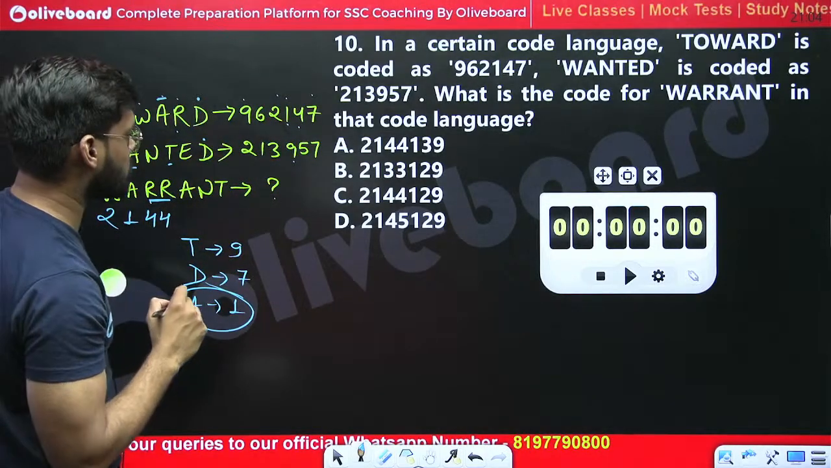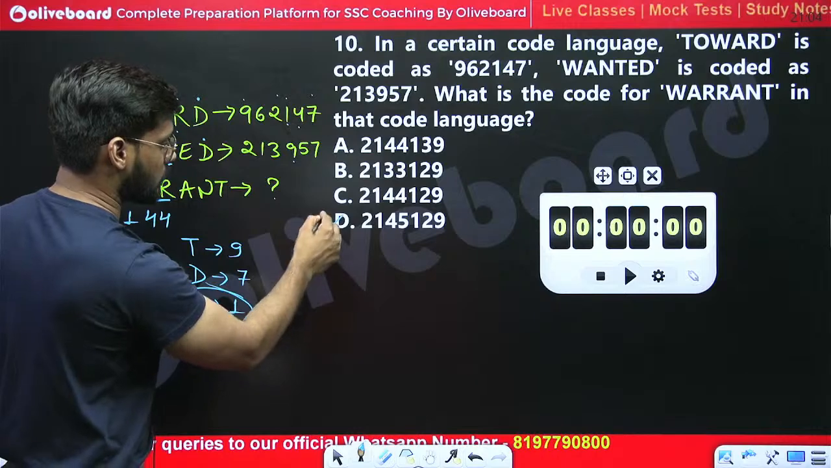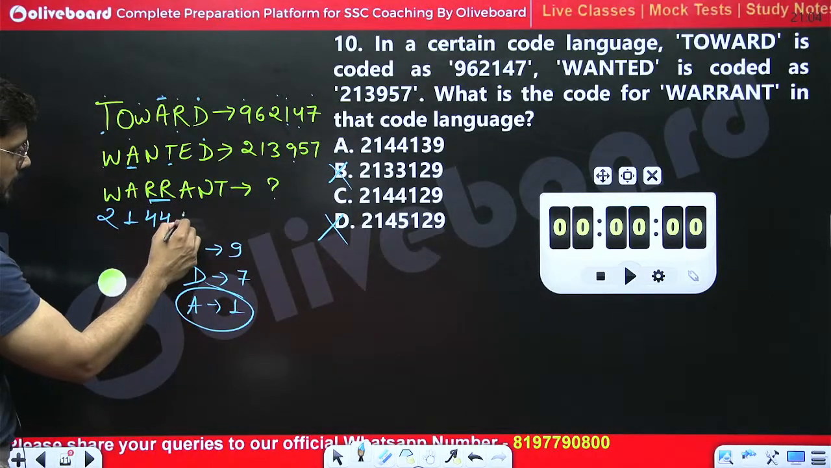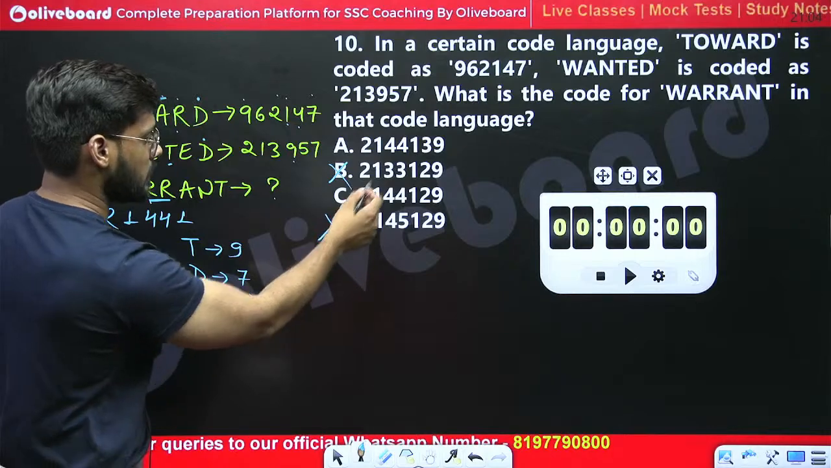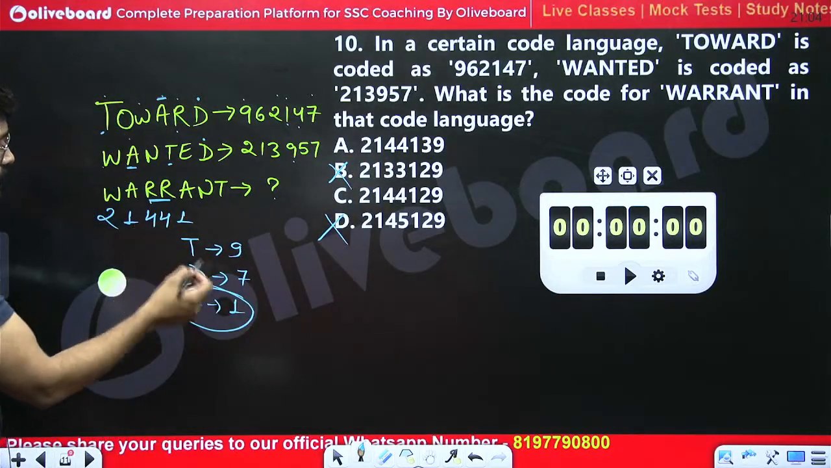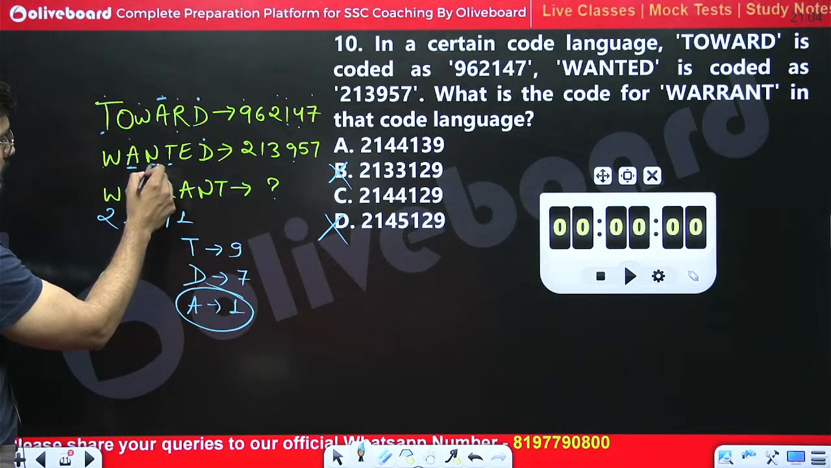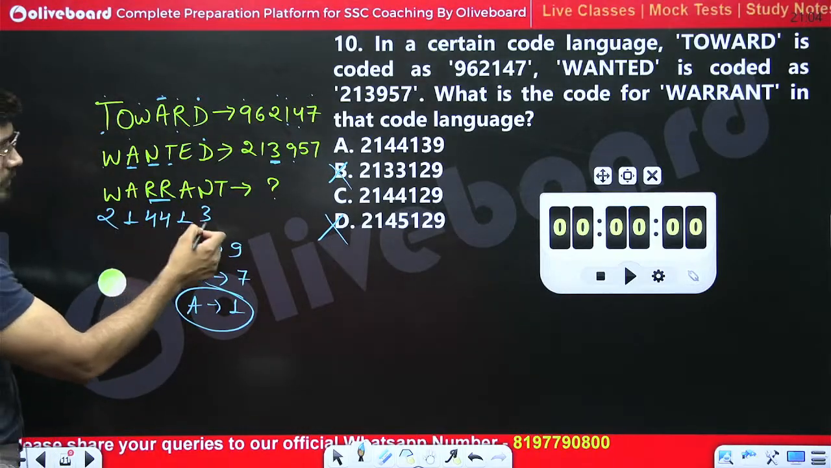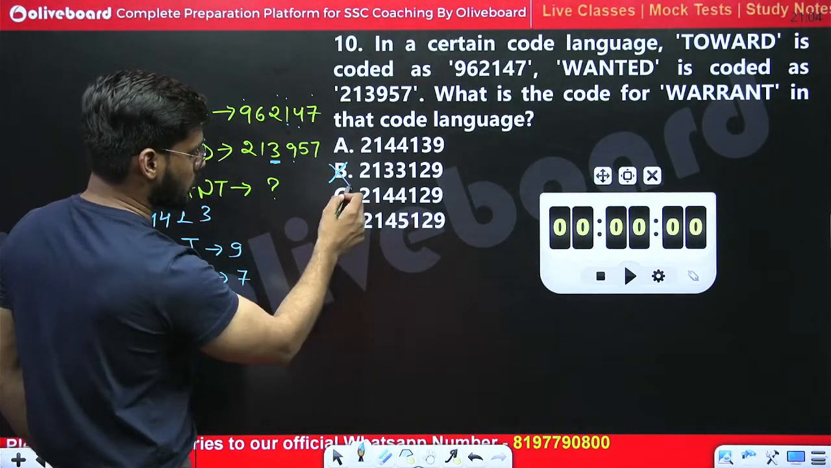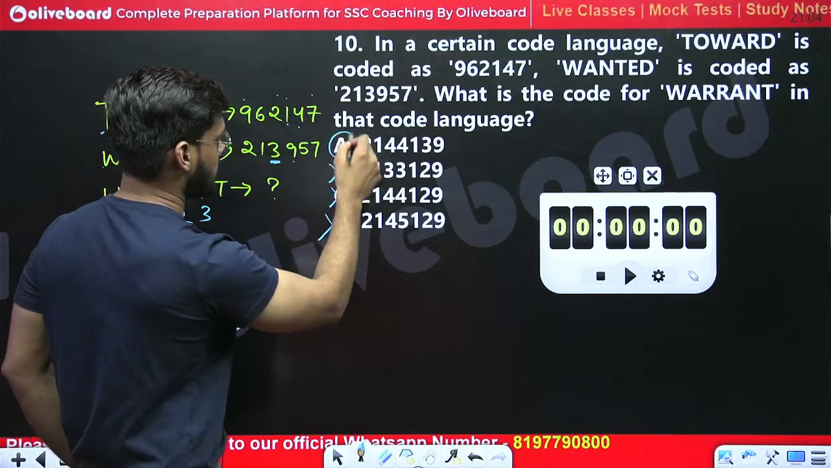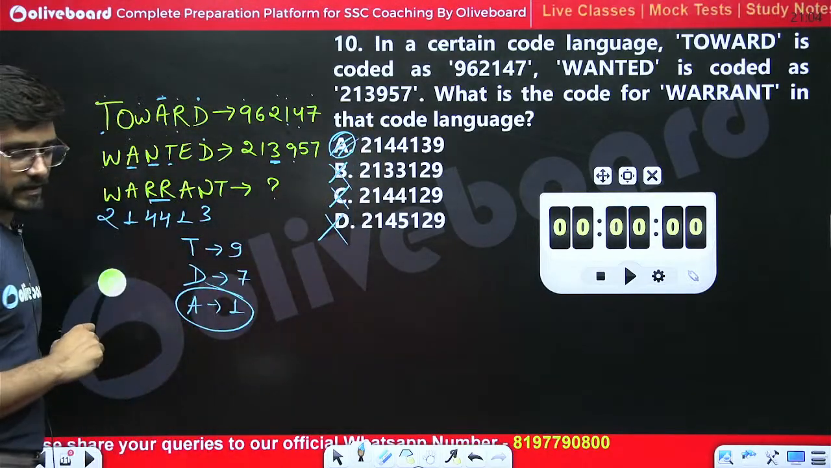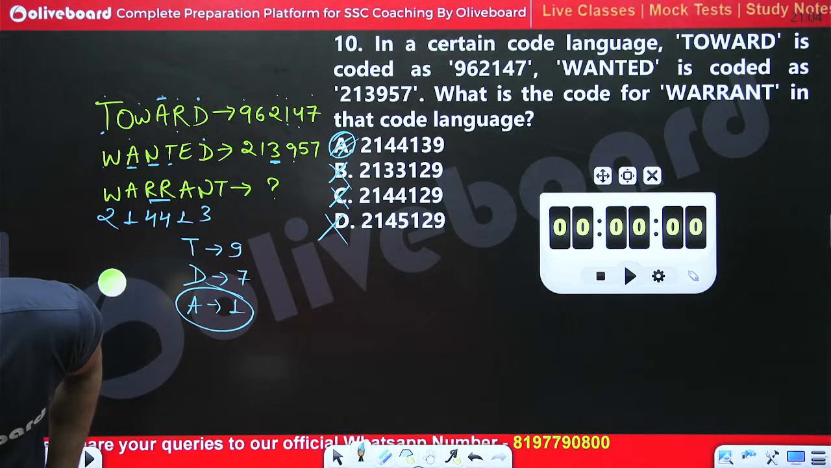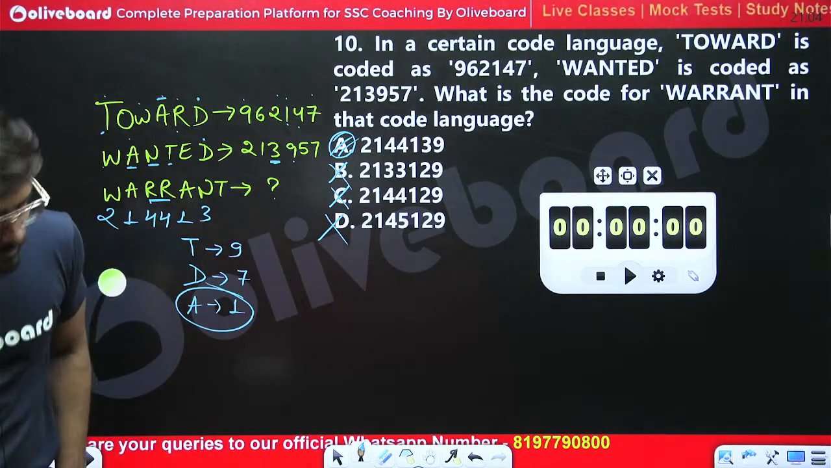Do we have any option with 2, 1, 4, 4? D is the wrong one. B is the wrong one. Then we have A. The code of A is 1, so 2, 1, 4, 4, 1. Yes, we are given this. N is given at the third position, and the code for N is 3. So 2, 1, 4, 4, 1, 3. 2, 1, 4, 4, 1, 2 is wrong. A is the right answer. Only A is the right answer.